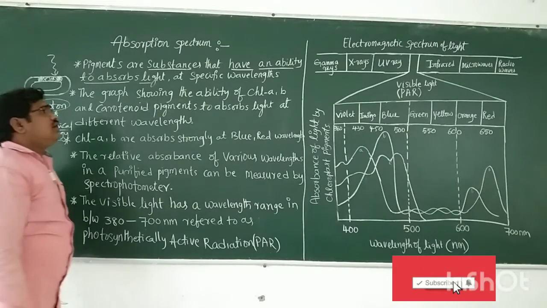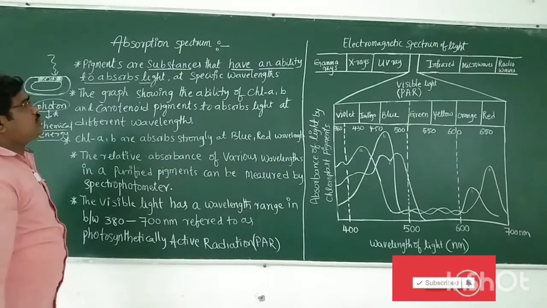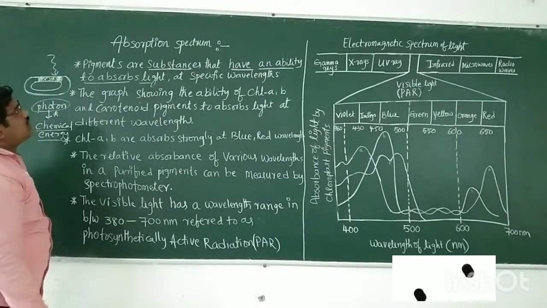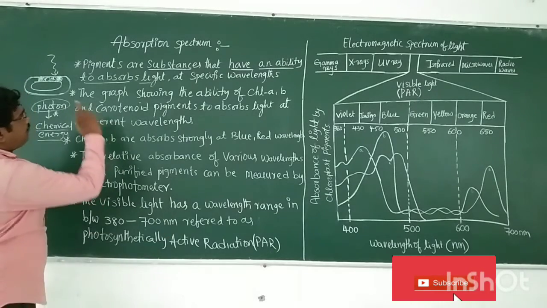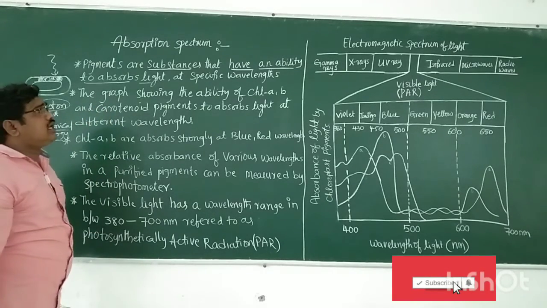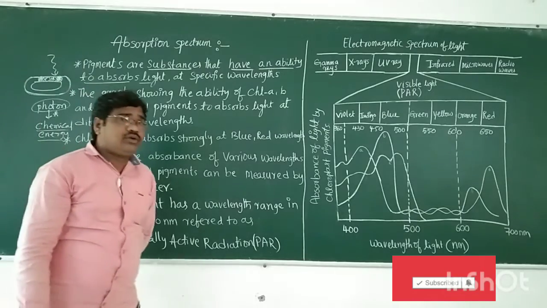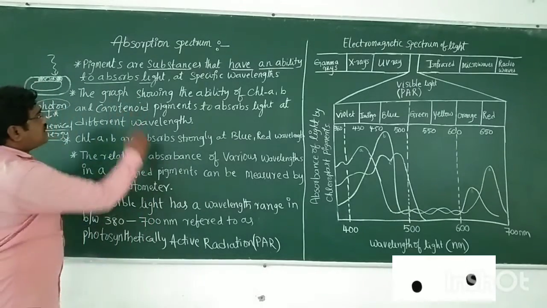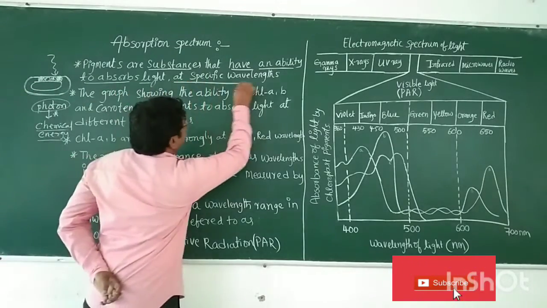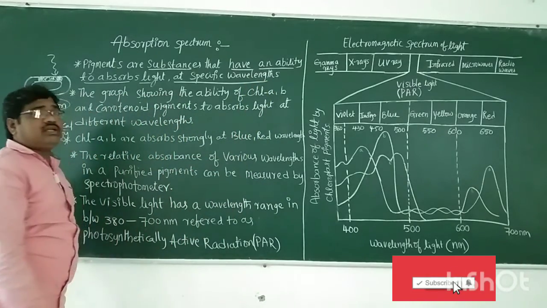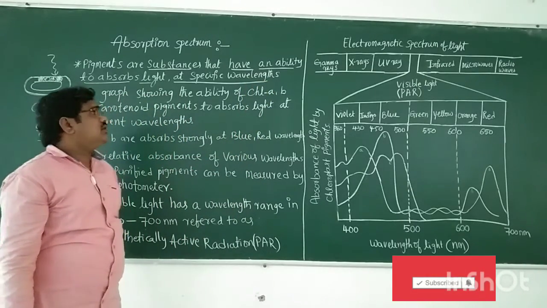So in this topic, the absorption spectrum, the pigments are substances that have an ability to absorb light at specific wavelengths in the visible spectrum of light.